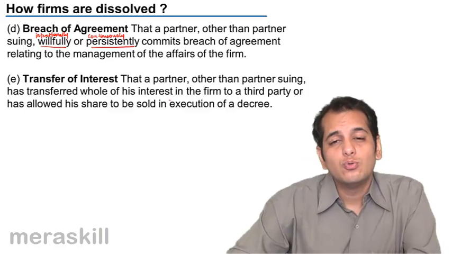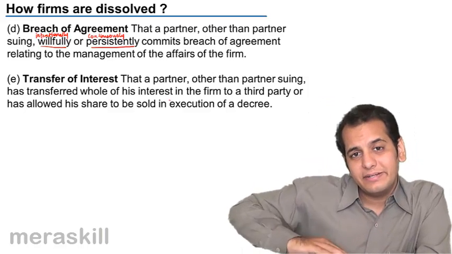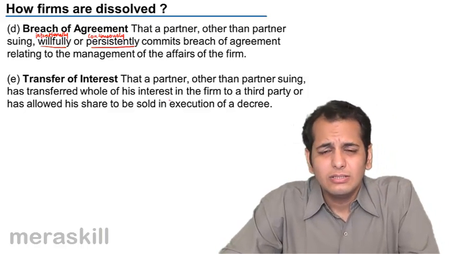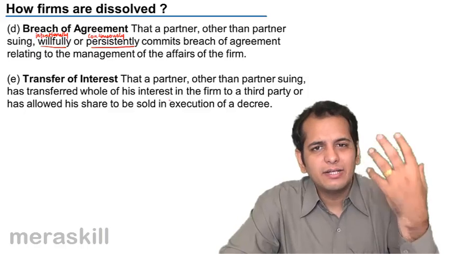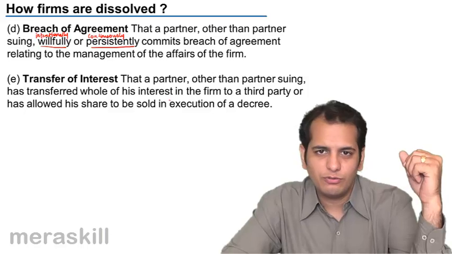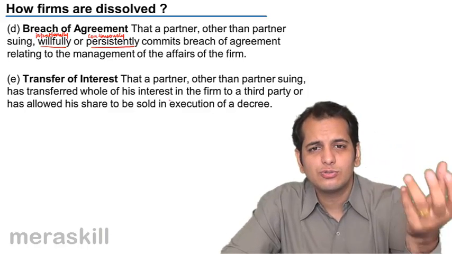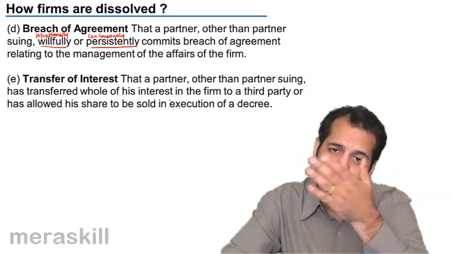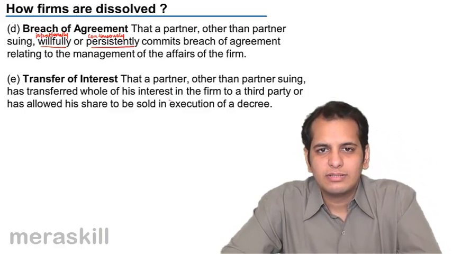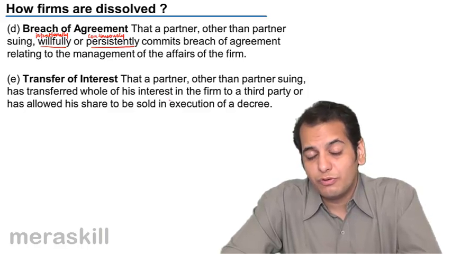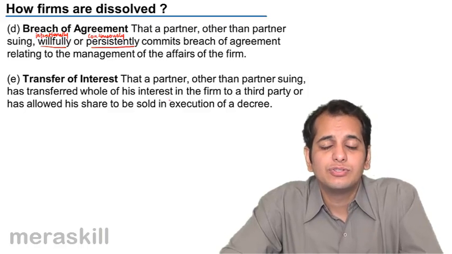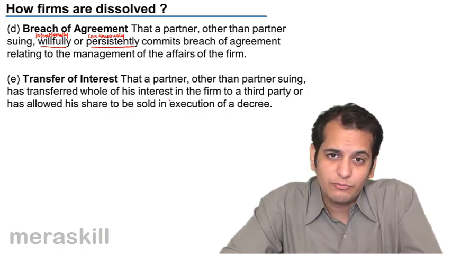There's a partner who has transferred his interest completely to some other person. See, partnership is the agreement between the partners. So whatever you do has to be with the agreement of others. Now, if the other partners do not agree to you transferring your interest to another person, then the firm has to be dissolved because you have done something which is not with the consent of the partners.